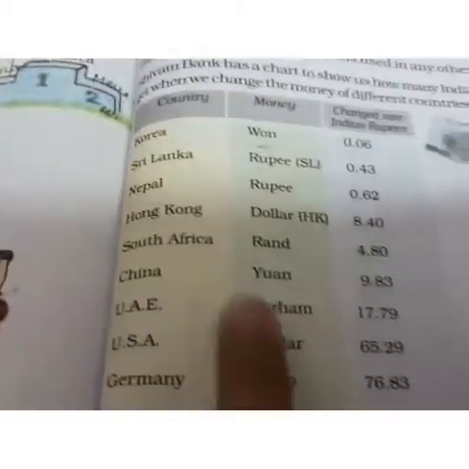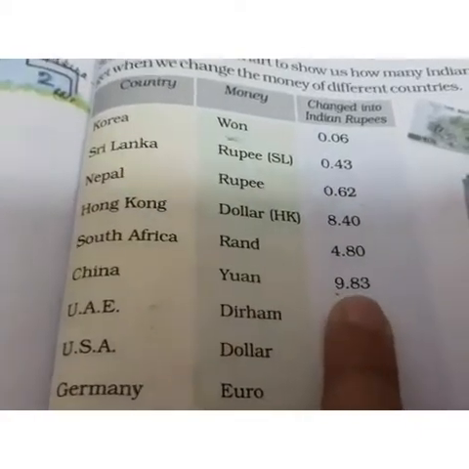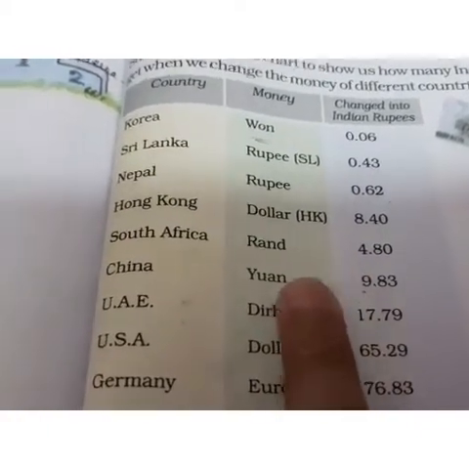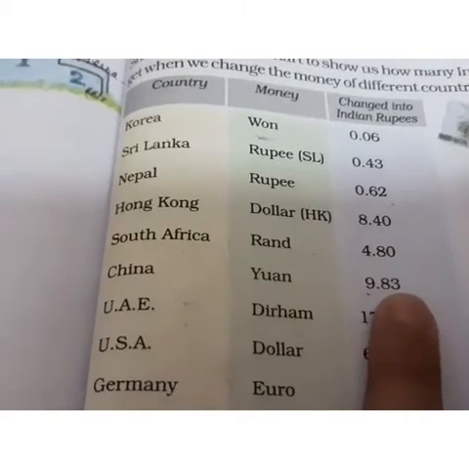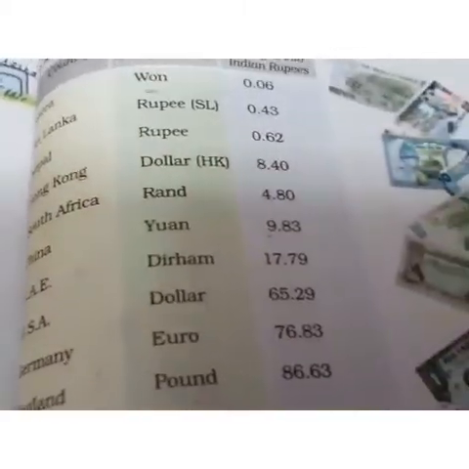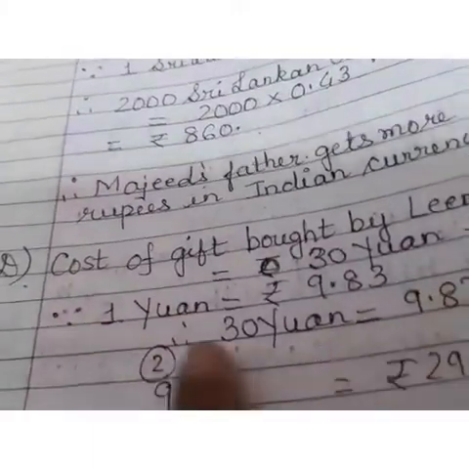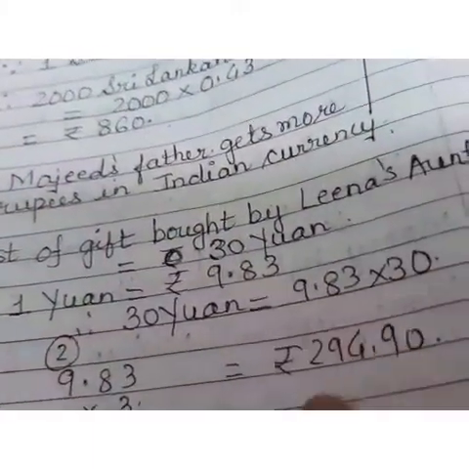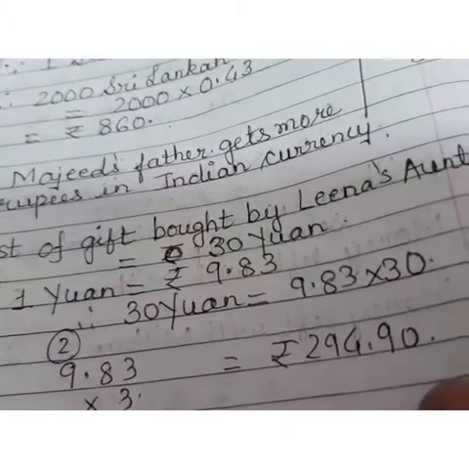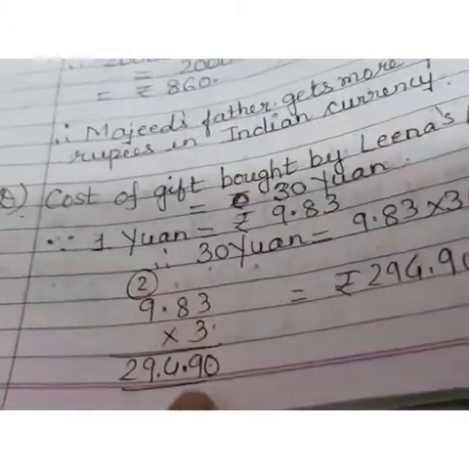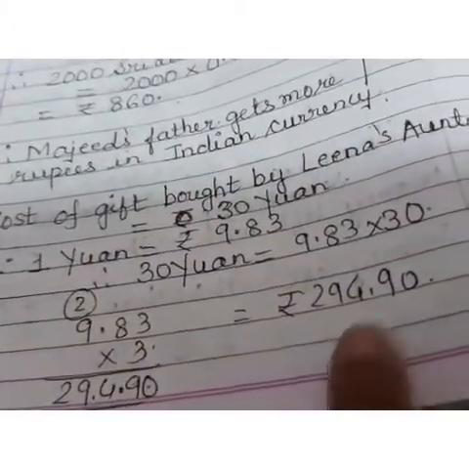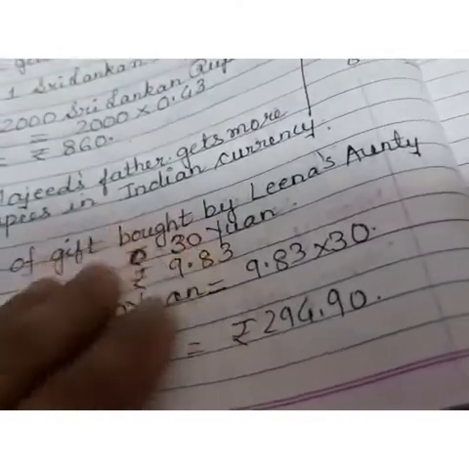Now first we have to check what is the cost of 1 yuan. 1 yuan is equal to 9.83 rupees. 1 yuan जो है चाइना का 1 रुपी हमारा 9 rupees 83 पैसे के बराबर है. तो first we have to convert that. तो 30 yuan will be 9.83 multiplied by 30, that is 294 rupees and 90 paisa. This is the way you have to do the multiplication. So 294.90 is the cost of the gift that auntie brought from China.